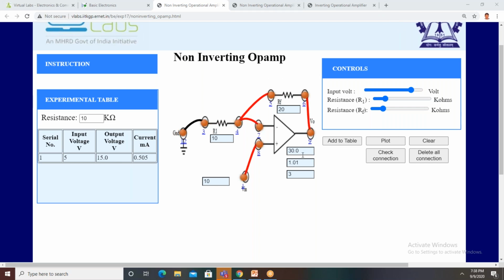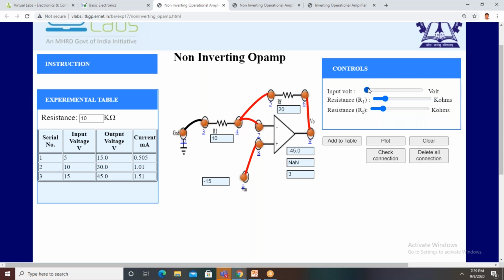So if you want to plot the curve between output voltage and input voltage, you click on plot. So this is the graph between output voltage on the x-axis and input voltage on the y-axis. When the input is minus 30, the output is minus 10. Input is minus 15, output is between 0 and minus 10. Then plus 15, it is between 0 and 10. So like that, the output voltage varies with the input voltage.